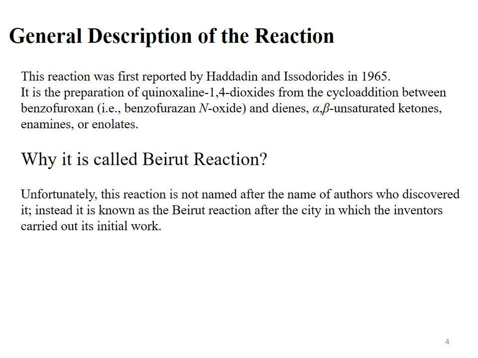It is a cycloaddition reaction. The coupling partners of this reaction are benzofuraxane and the other coupling partner, which is the diene or alpha beta unsaturated ketone or enamines or enolates. Where this reaction is called the Beroth reaction.